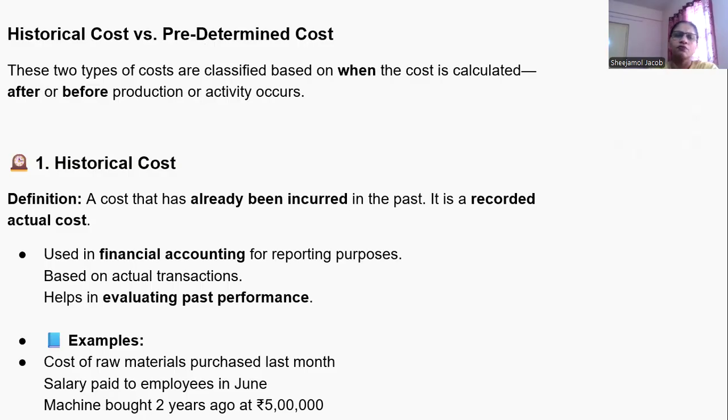Then the next classification is historical cost or predetermined cost. Historical cost means those costs which are already incurred. Such costs are known as historical cost. We are using such cost in financial accounting. It is used for reporting purposes. It is helpful in evaluating the performance. Examples: cost of raw materials purchased last month, salary paid to employees, machine bought before 2 years, etc.